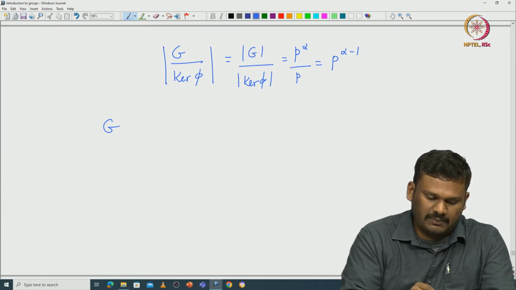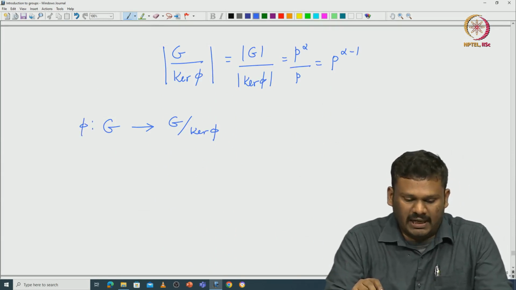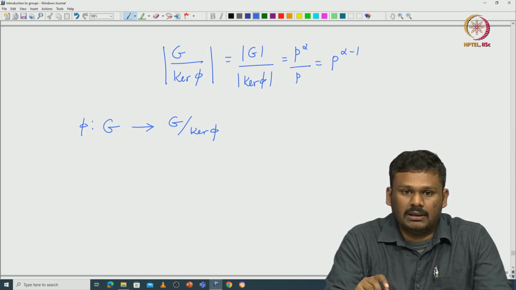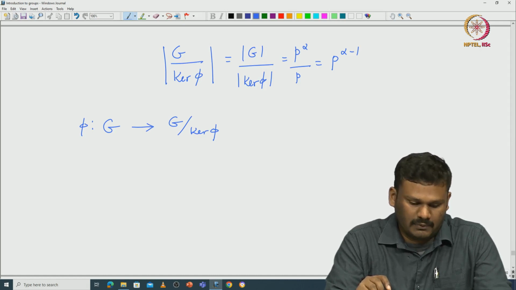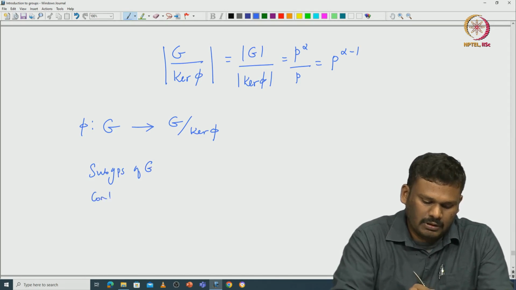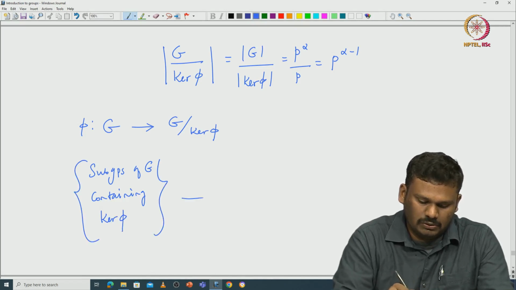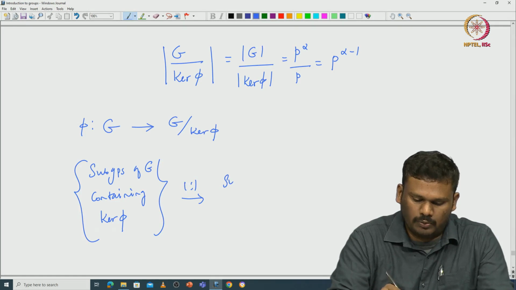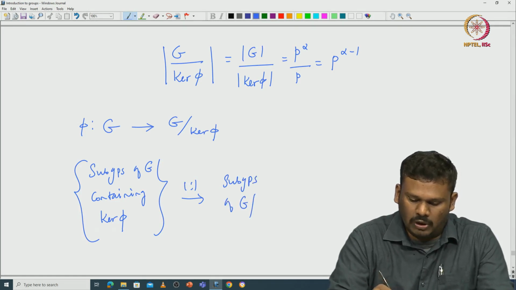So you have a surjective map from G to G modulo the kernel of pi, given by pi. But we have the lattice isomorphism theorem, which says the subgroups of G modulo kernel pi are in one-to-one correspondence with the subgroups of G that contain the kernel of pi. Okay.